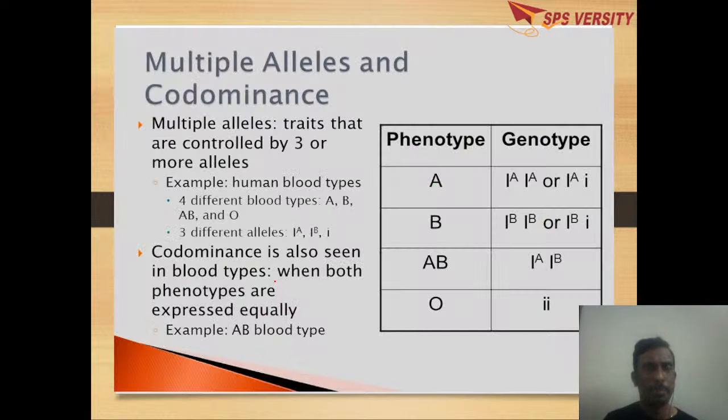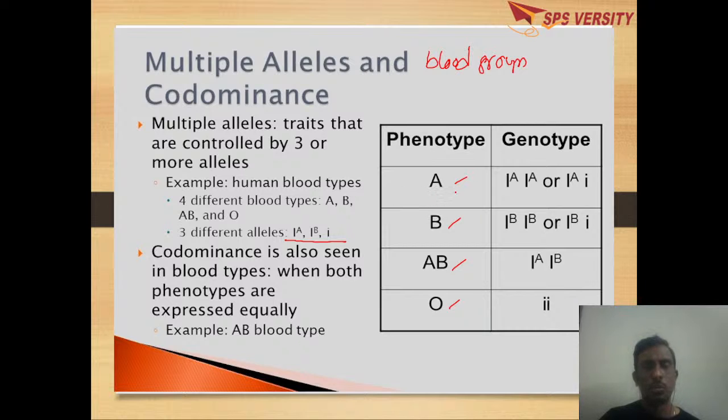The best example for codominance is the blood groups. We generally follow the ABO blood group system. Here we have A blood group, B blood group, AB blood group, and O blood group. And these blood groups are controlled by three alleles, IA, IB, and i.